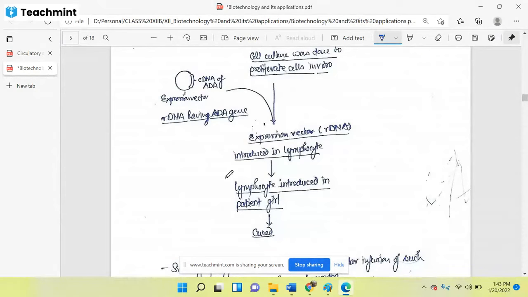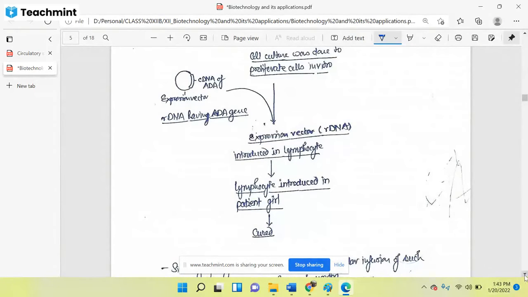So what happened after that? The lymphocyte will start producing the protein. Okay, now this lymphocyte in the girl's body will start producing the adenosine deaminase protein. Then up to a certain limit, this disease will be cured.